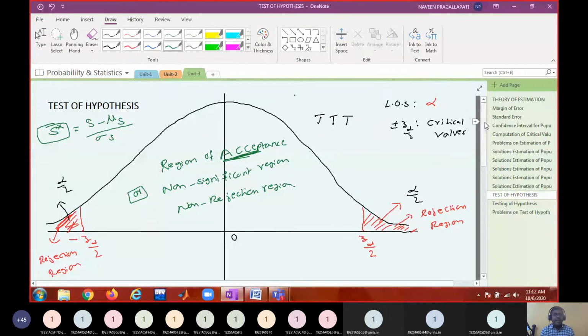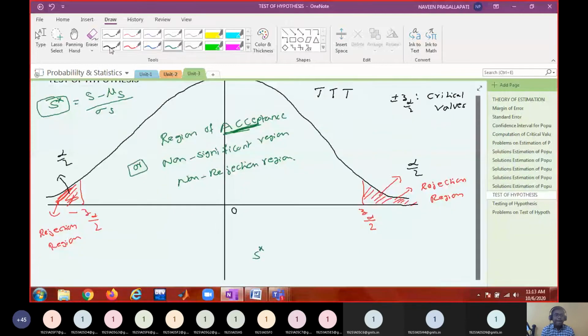In case of a mean, what will be the test statistic? X bar, right? Sample mean X bar minus mu X bar.